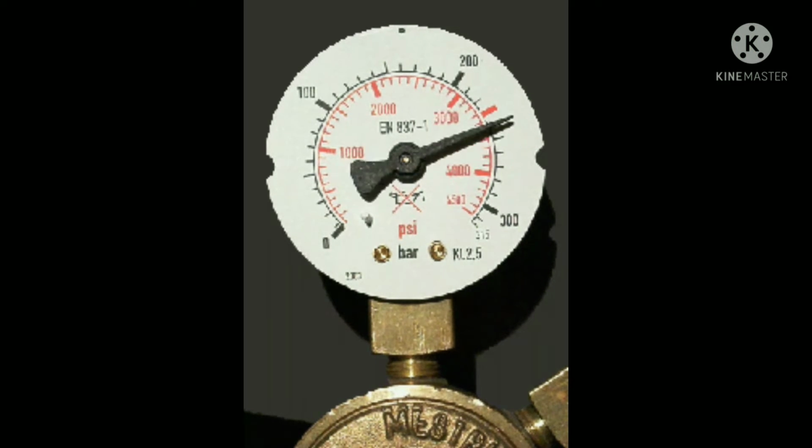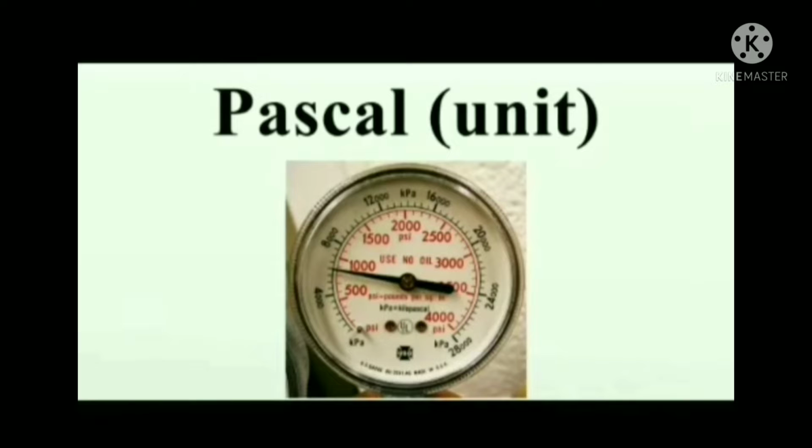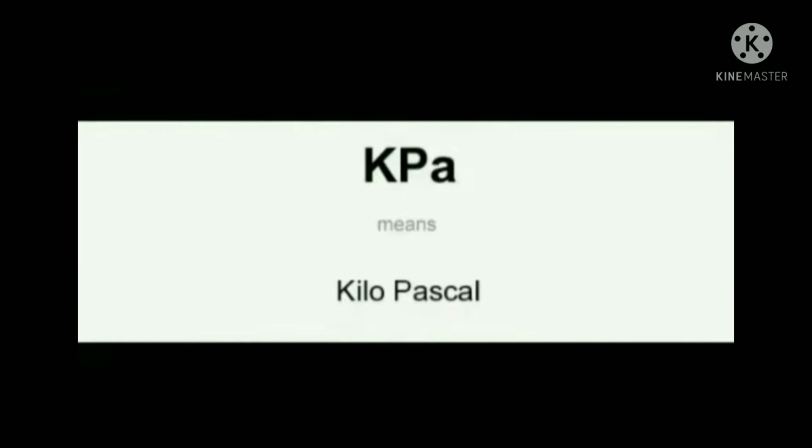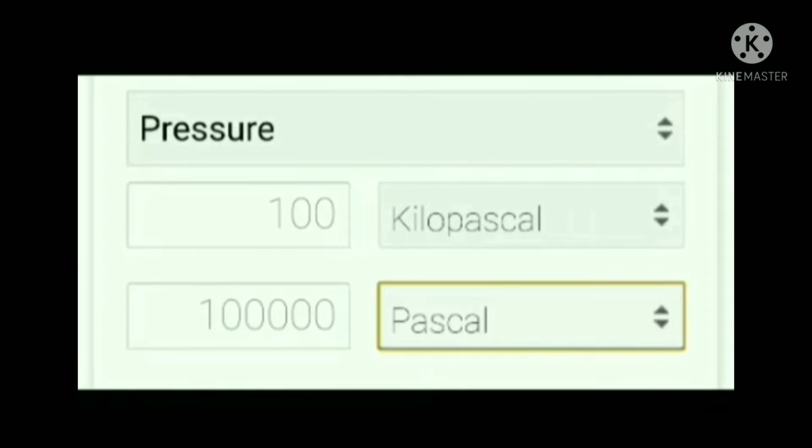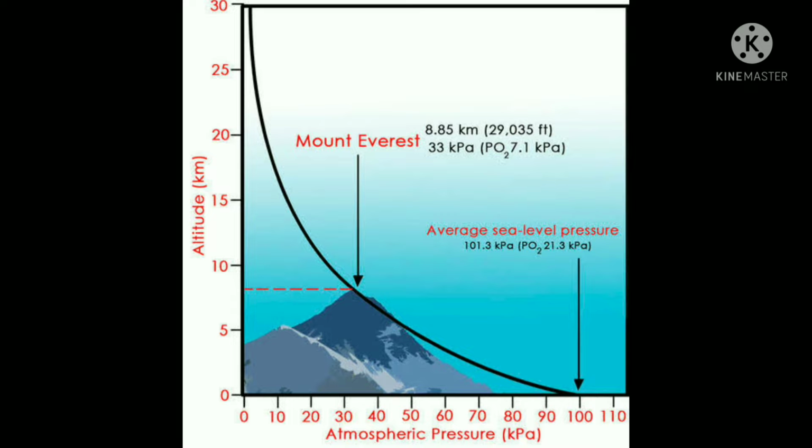Barometer is a scientific instrument that is used to measure atmospheric pressure. Atmospheric pressure is measured in Pascal and kilopascal. Standard atmospheric pressure used by scientists is about 100 kilopascal, which is the average pressure at sea level.